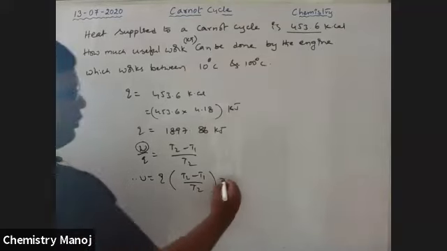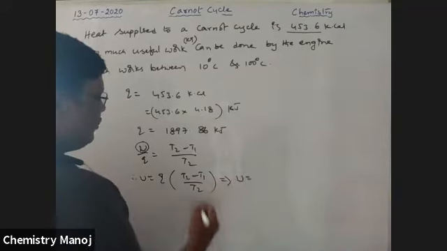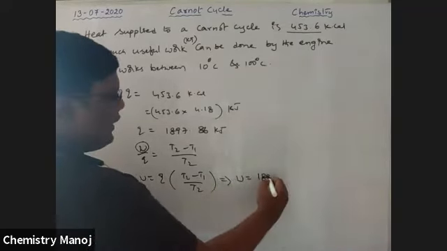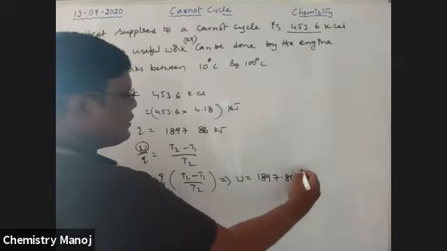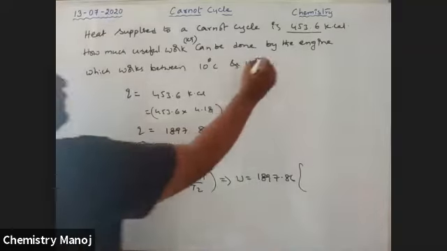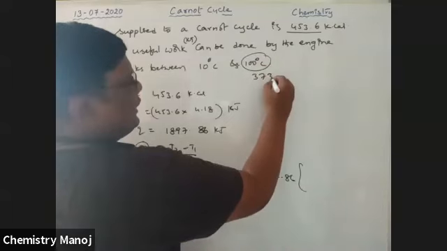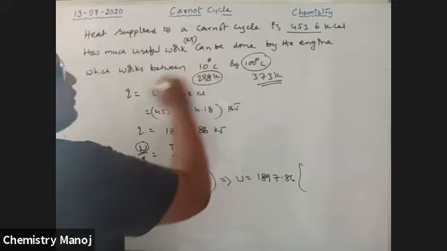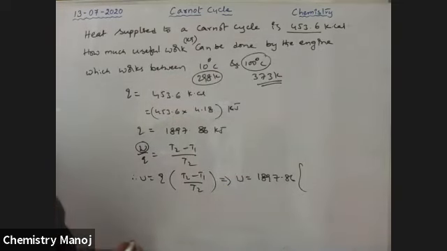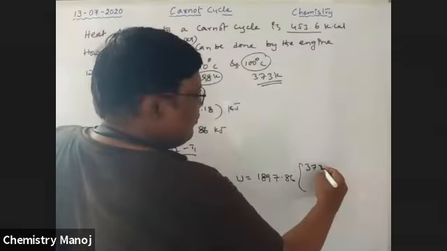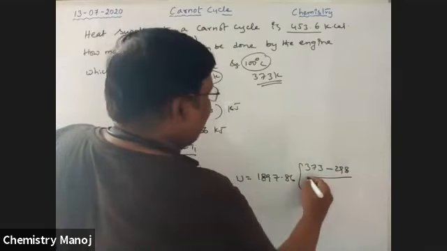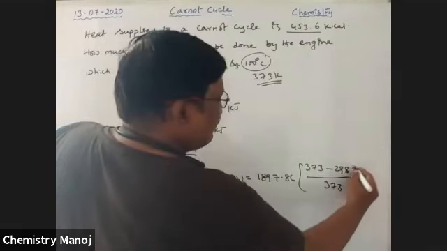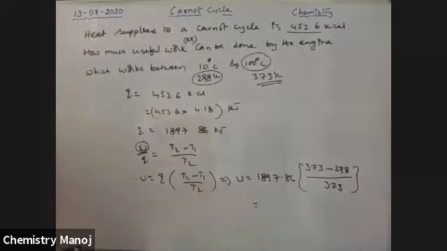That implies W is equal to 1897.86 into T2. 100 degrees centigrade means 373 Kelvin. T1 is 298 Kelvin, with the 273 addition. Therefore, 373 minus 298 by 373, which is equal to. Tell me the answer now.